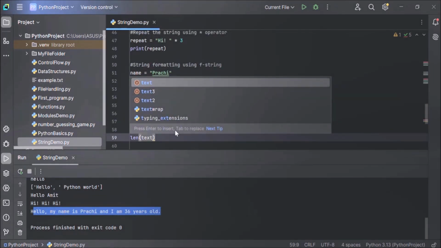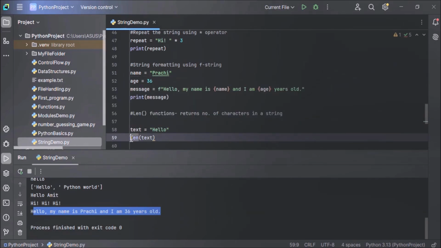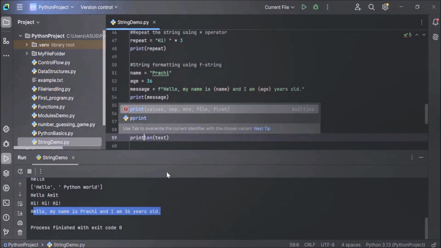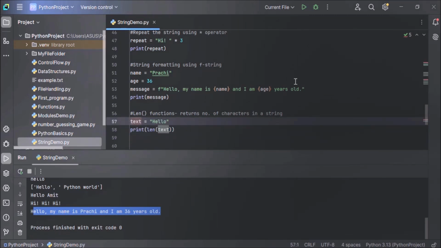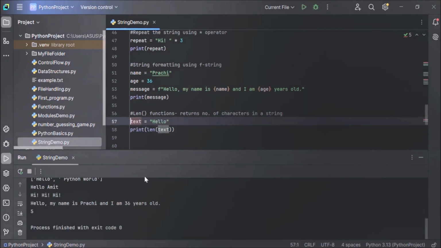Now you want to display the output, so call the print method. Take everything inside the print method. So here this len method will return the number of characters in this text string, and the same will be displayed in the output window. Now let's execute the code and see the output. You can see 5. This hello contains 5 characters.